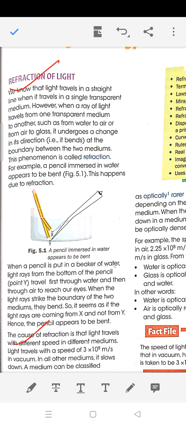There is nothing which can move at a speed greater than the speed of light. The speed of light in vacuum or air is 3 into 10 to the power 8 meter per second. In any other medium, the speed of light is less than that.